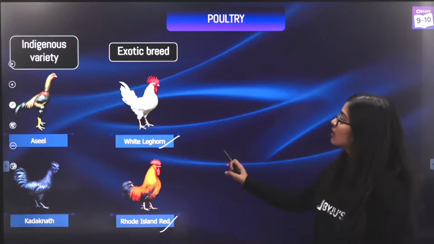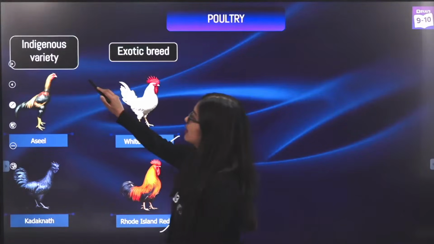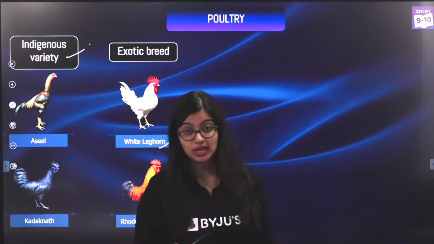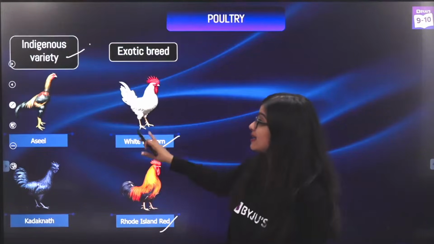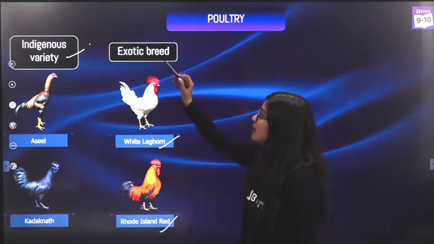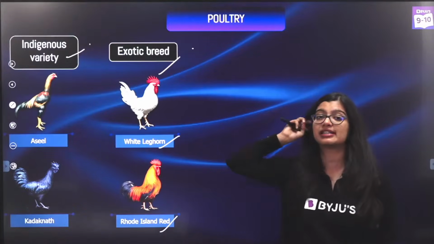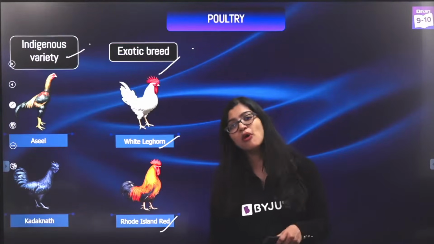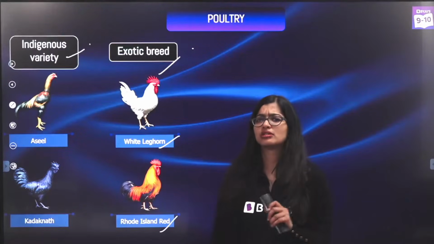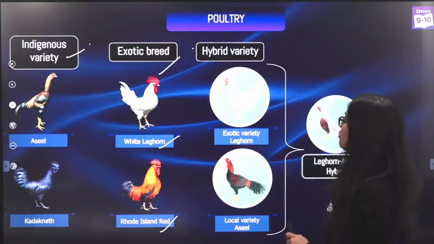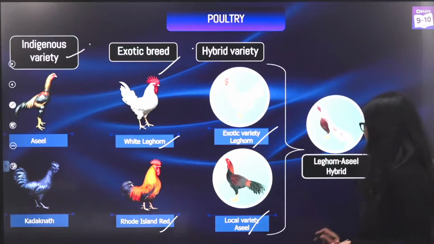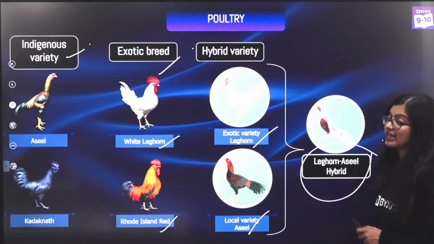But again, in both these cases, there are advantages for the indigenous variety, in that they are adapted to the climatic condition and are said to be good broilers. But exotic breeds are said to be good layers, which means we get good eggs from them. Now they wanted something from where we can get both eggs and meat, which is why you have hybrid varieties where you cross an exotic Leghorn and an Asil to get a Leghorn Asil variety.